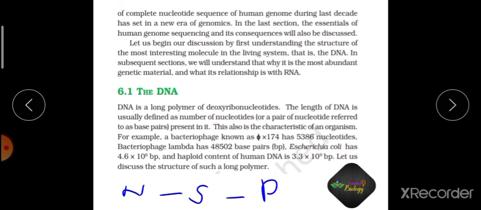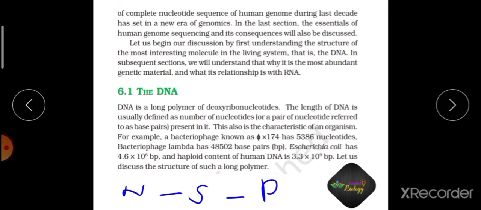Okay, coming to the next one, E. coli has 4.6 × 10^6 base pairs. The haploid content of human DNA is 3.3 × 10^9 base pairs. So let us recall them one more time. In bacteriophage φX174, it is 5386 nucleotides. In bacteriophage lambda, it is 48,502 base pairs.